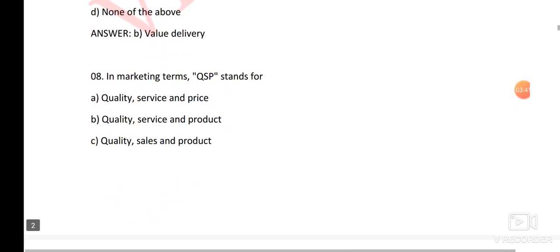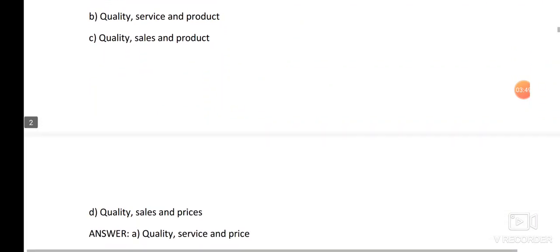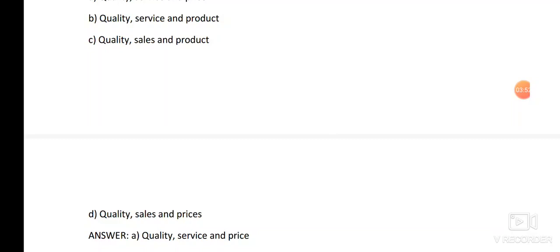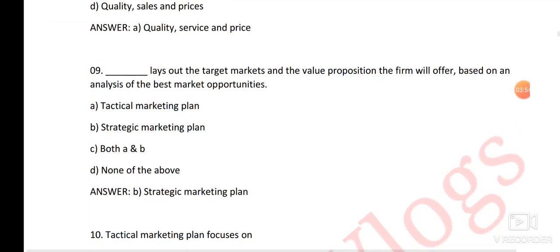Next question, in marketing terms, QSP stands for. Here the right answer is option number A, quality, service and price. Next question, space lays out the target markets and the value propositions the firm will offer based on an analysis of the best market opportunities.